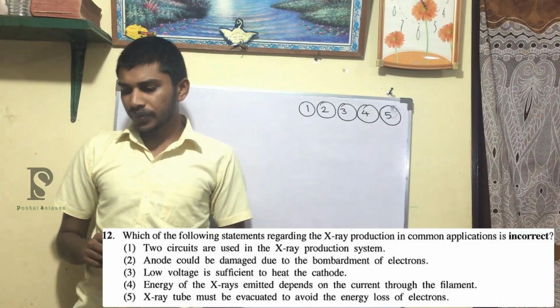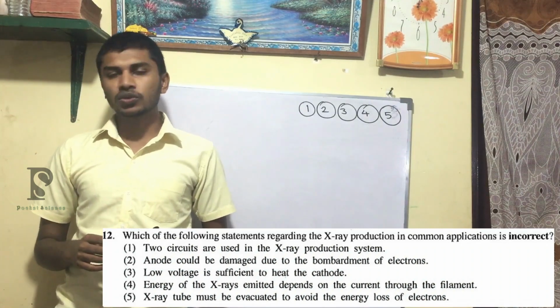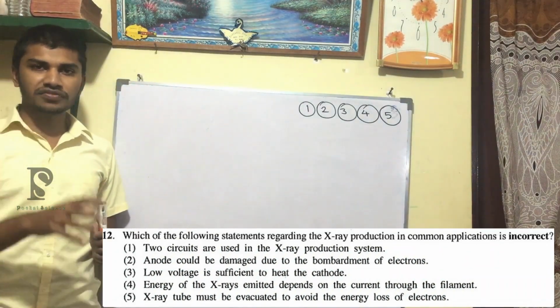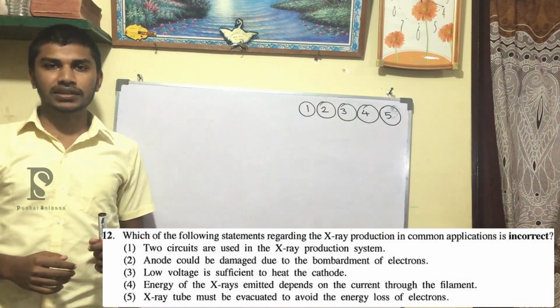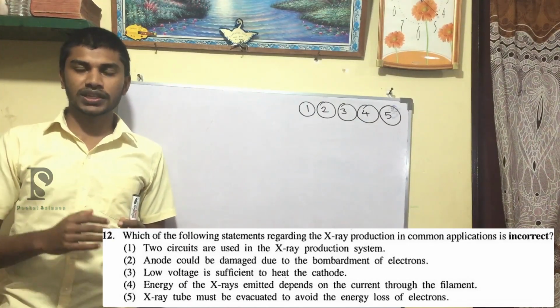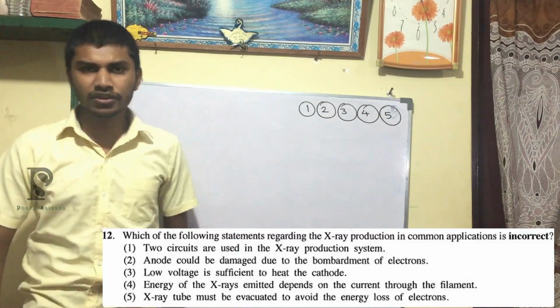The fourth one: the energy of the X-rays emitted depends on the current through the filament. That one will be the wrong one, because the energy of the X-rays depends on the voltage across the tube. It doesn't depend on the current, right? The intensity depends on current, but the energy depends on voltage, right? So that statement will be a wrong one. So the answer will be 4.